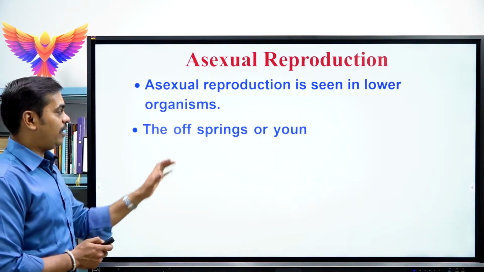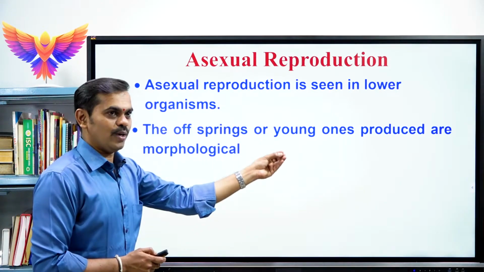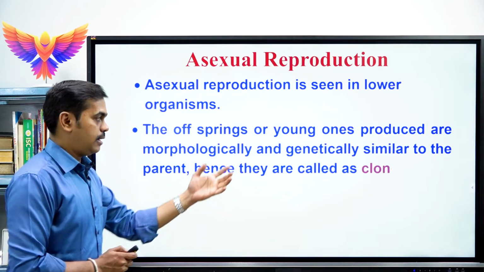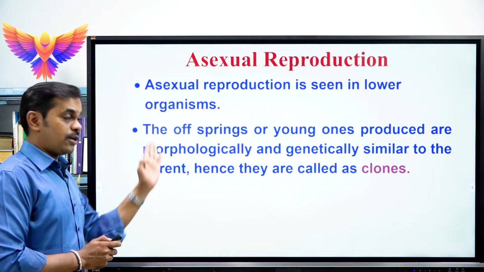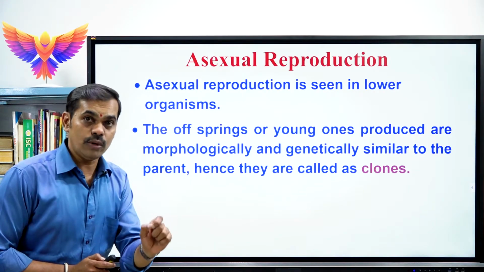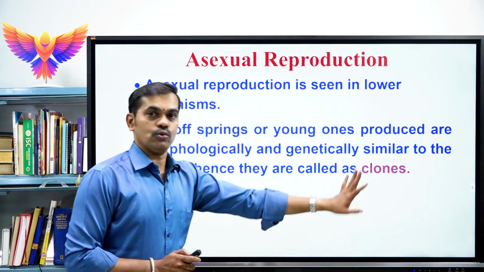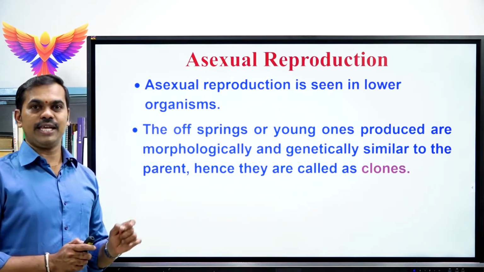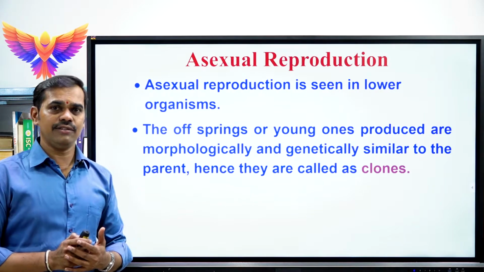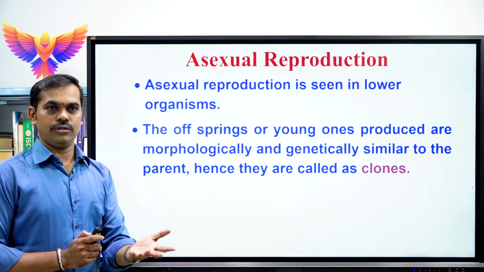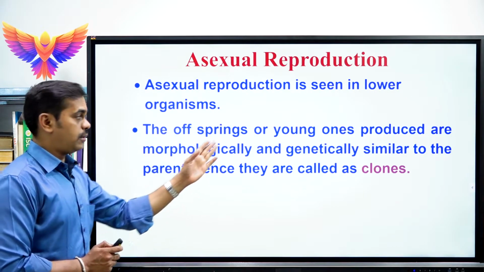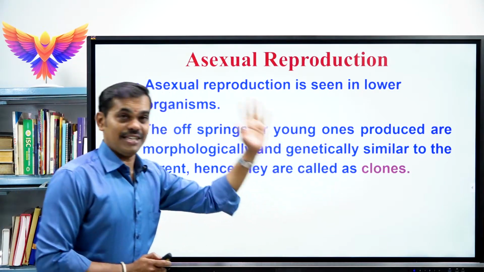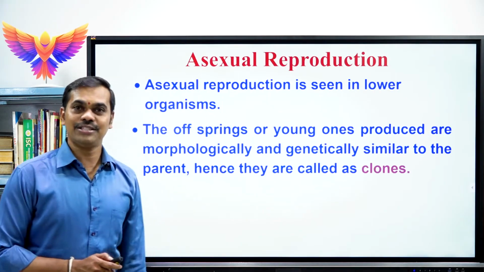And the second important point, whatever offspring or young ones are produced in asexual reproduction, they are morphologically and genetically similar to their parent. And these young ones are called clones. C-L-O-N-E-S, clones. Very important 1 mark question as far as your theory part is concerned. The question might be asked in different ways: Define clone, or what are clones? Clones can be defined as the offspring or young ones that are produced that are morphologically similar and genetically similar to the parent. Hence, they are called clones.